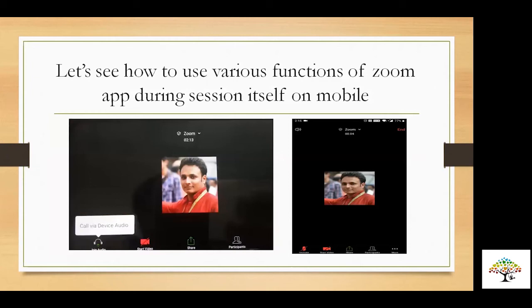So now these were all the options for laptop. Now let's see what to do when we are in mobile phone. So when the session has started, the moment you start the session, on the left side, you get an option which says call via device audio. You are supposed to click on it and then you will be able to hear and say things which others can hear. And the moment you click on it, you get option of muting or unmuting yourself. Next one, Rishabh.